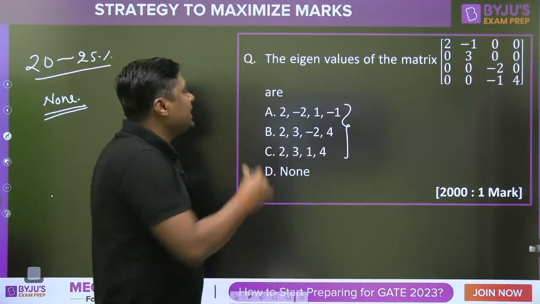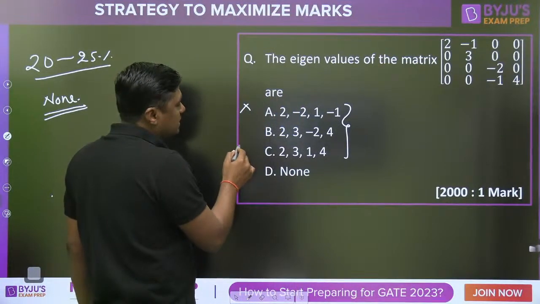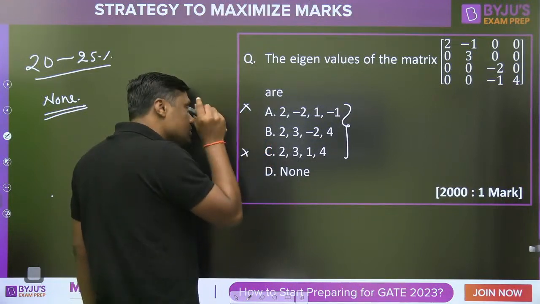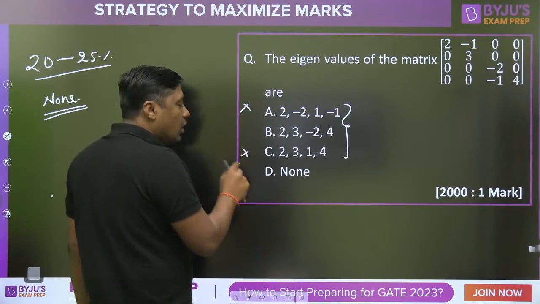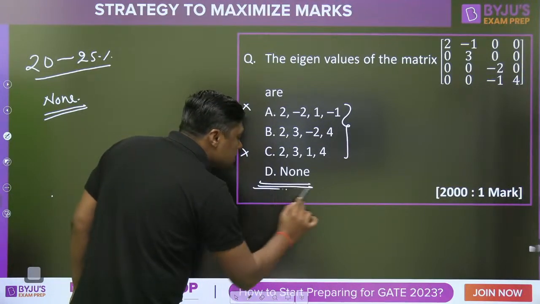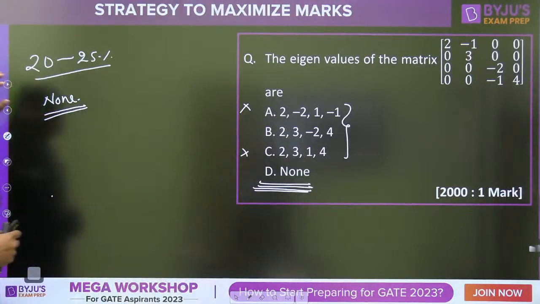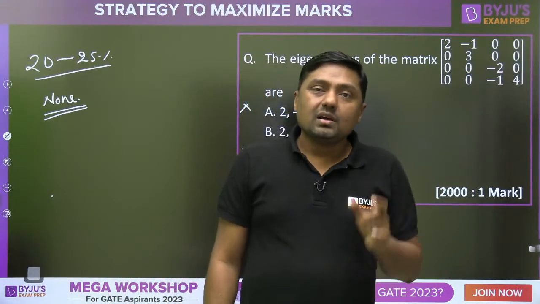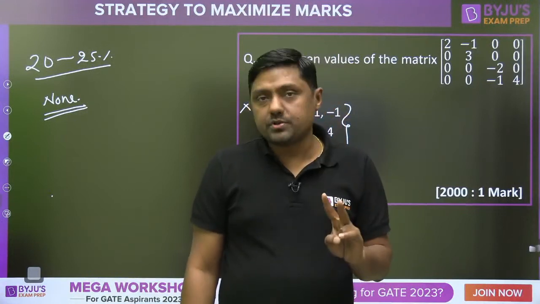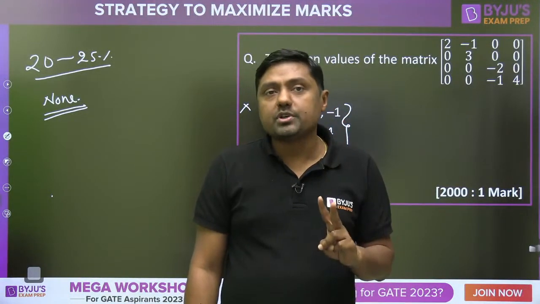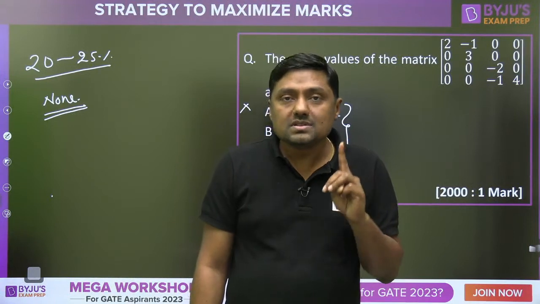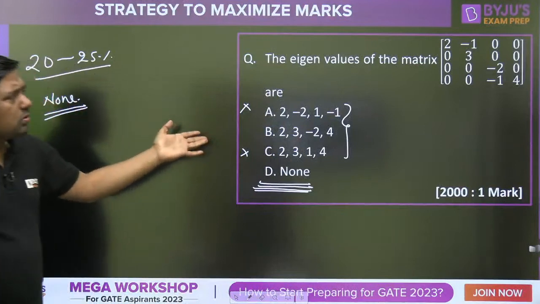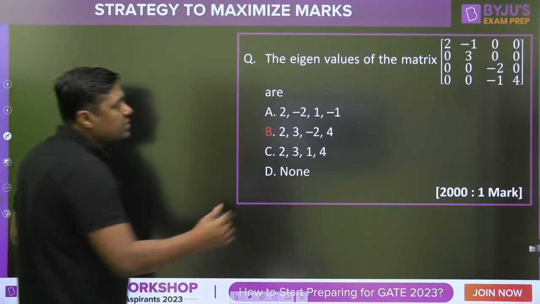Suppose you are able to eliminate the options that are not the right answer, and you have the choice between B or D, then in most cases go for B, because what is the chance for the none option? Only 20 to 25% of cases. So if we are able to eliminate two options and we are left with only two options, then simply go for that option. So no doubt, the answer for this question is B.